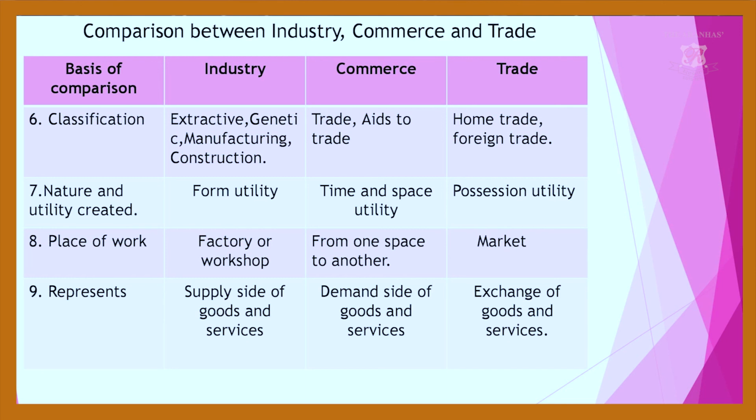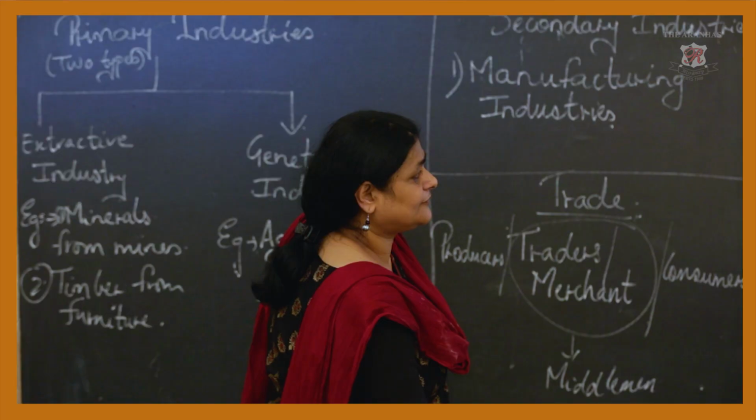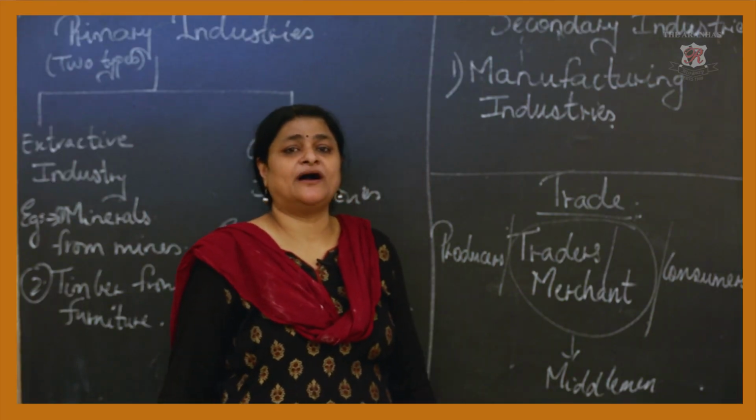Last but not least is representation. The supply of goods and services is always in industry. In commerce, that is always the demand side of goods and services. And in trade, it is the exchange of goods and services. Okay, this is the end of lesson number 1.